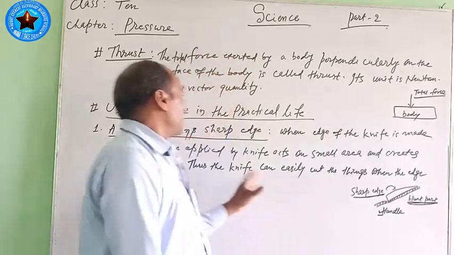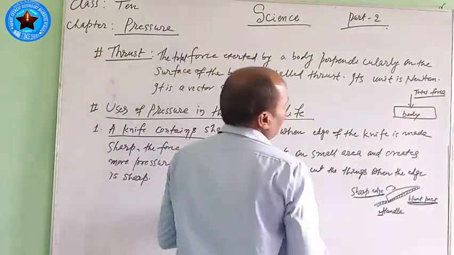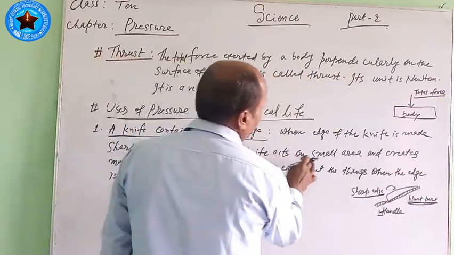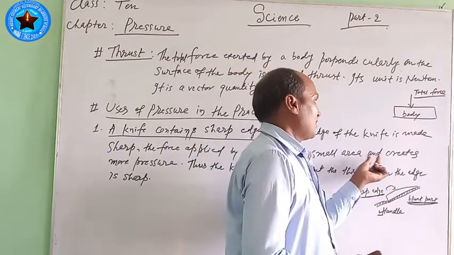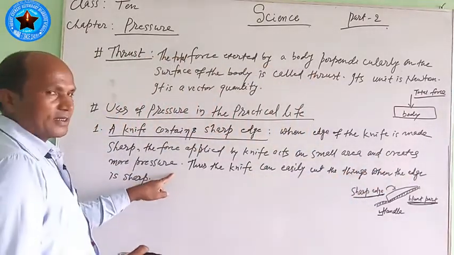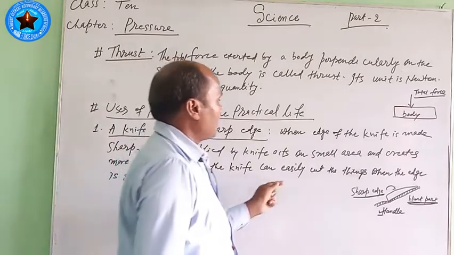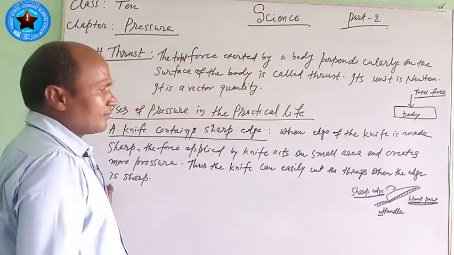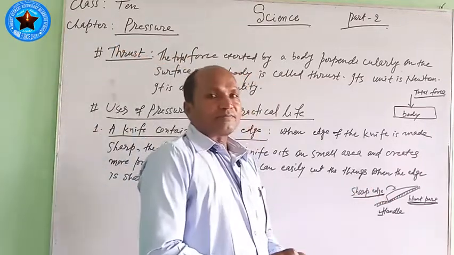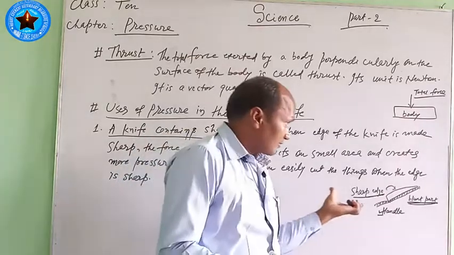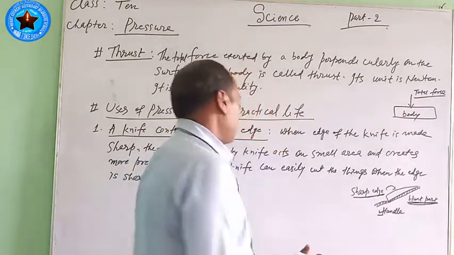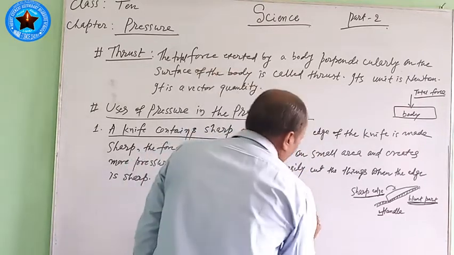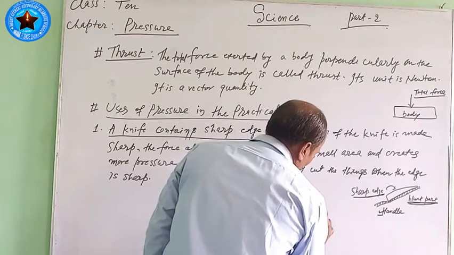About this matter, I have also written here. When the edge of the knife is made sharp, the force applied by the knife acts on a small area and creates more pressure. Thus, the knife can easily cut things when the edge is sharp. A sharp knife can easily cut fruits like here. Here is one fruit. You see here. This is a fruit.